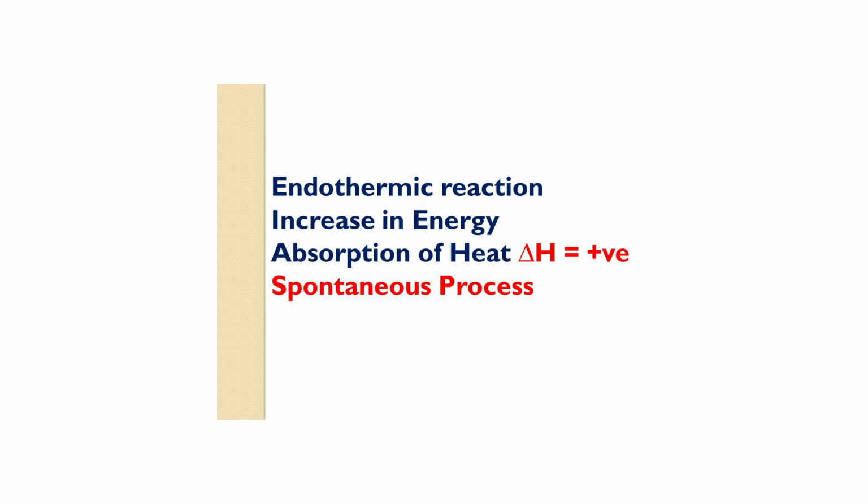It is spontaneous. So for an exothermic reaction, delta H is negative for a spontaneous process. For an endothermic reaction to be spontaneous, delta H is positive.